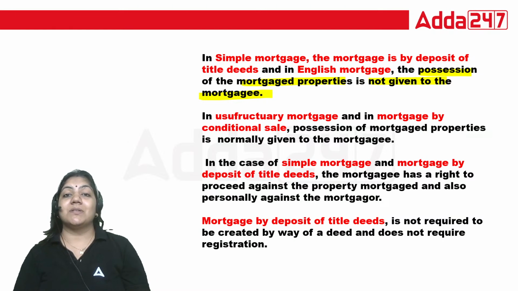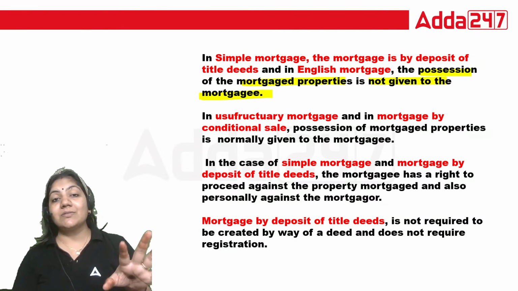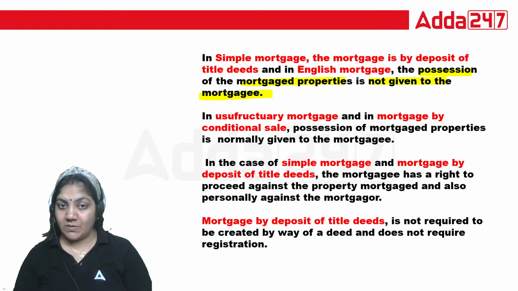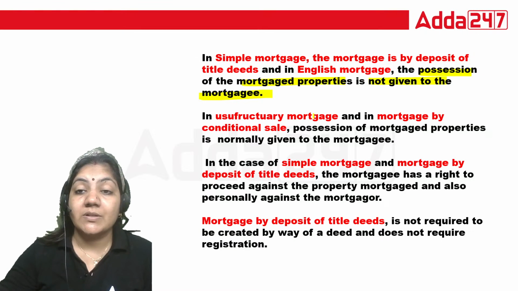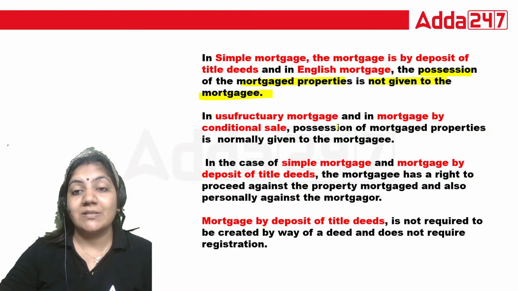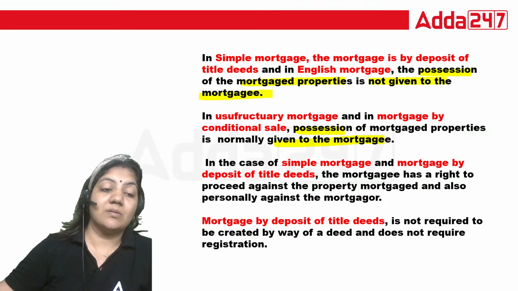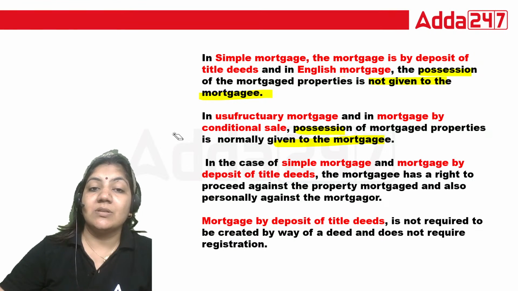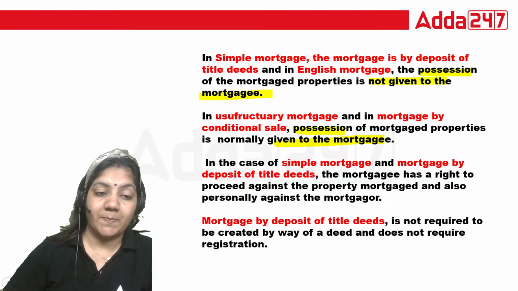Possession is the custody and ownership is the full, absolute authority. In usufructuary mortgage and mortgage by conditional sale, the possession is given to the mortgagee. So this is the key point that you have to remember.